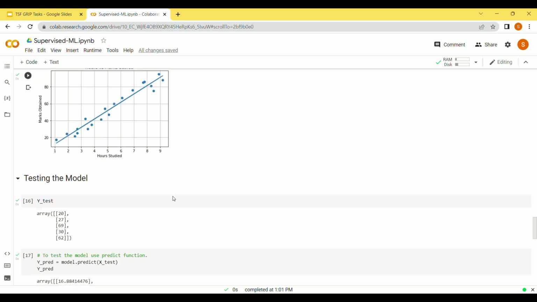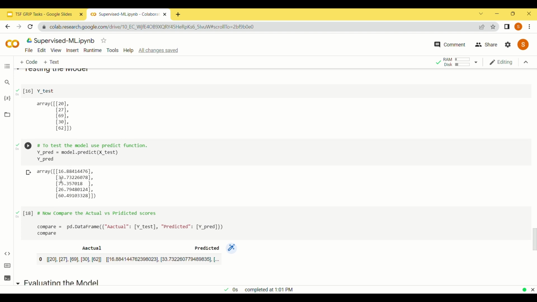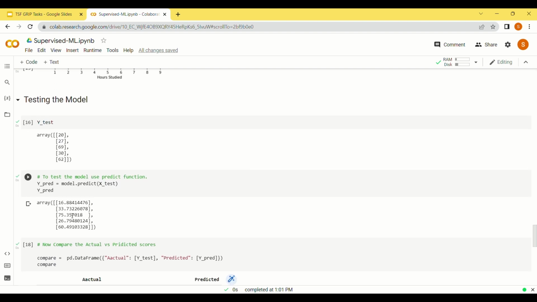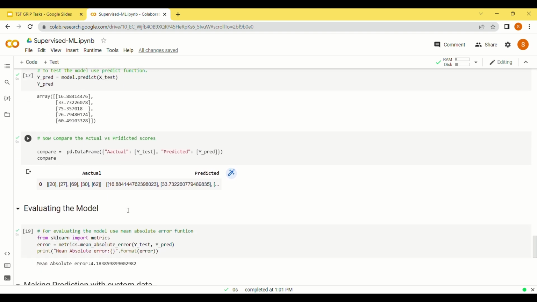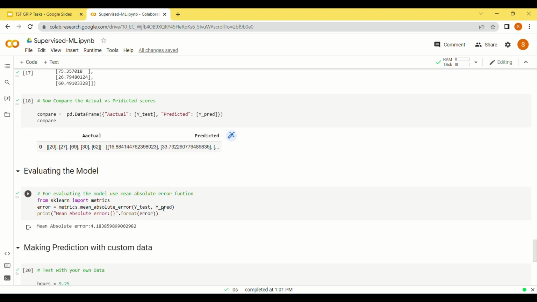Before testing the model, let's see the actual score for the test data, and the predicted score for the same test data is here. We can see that there is a difference between the predicted and the actual. We can compare it. So these are the actual scores and these are the predicted scores.